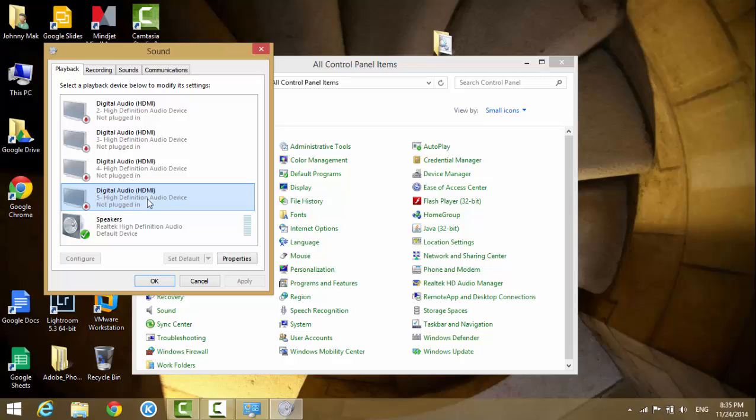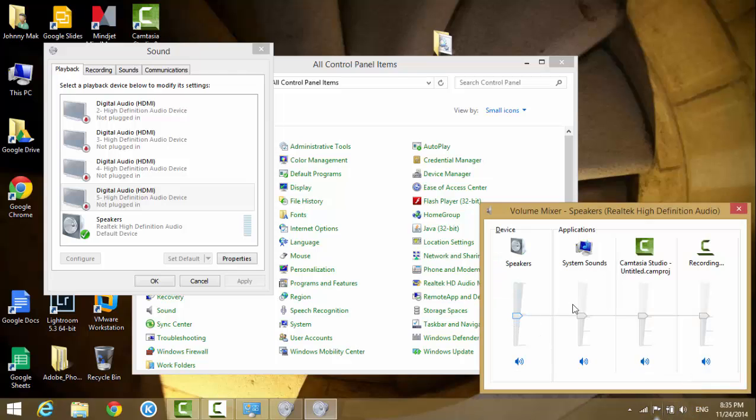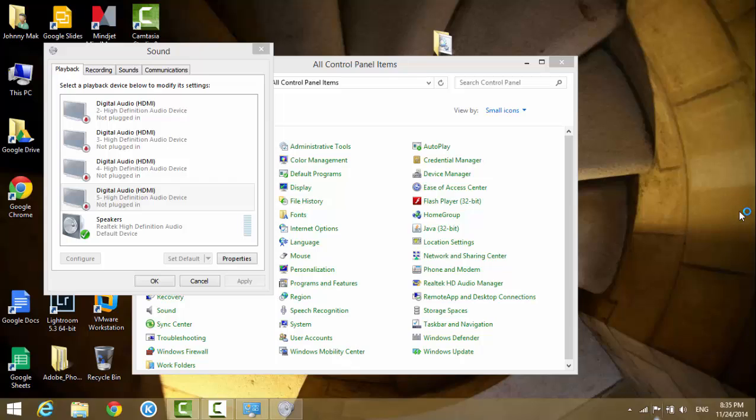So I think it's kind of tricky. If you have the same problem, you should check here. And of course you should see the speaker has no problem here at first. If you open up Mixer, you see they are not all muted, they're all normal, but somehow there's no sound. So you have to check into the Control Panel, into Sound, and then check one of these options. It should fix the problem.